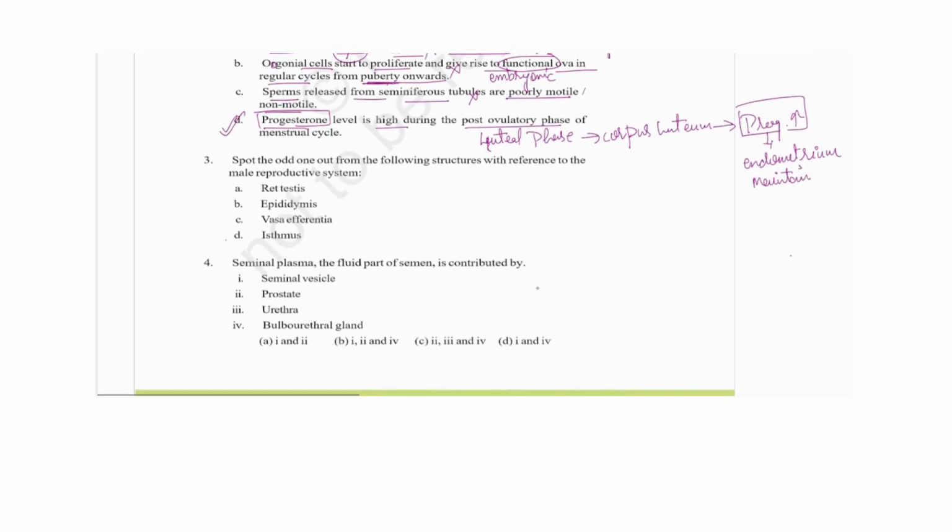The third question is, spot the odd one out from the following structures with reference to the male reproductive system. Rete testis, epididymis, vasa efferentia, they are all parts of the male reproductive system, and in the male they are the accessory ducts. And isthmus is a part of the accessory duct in the female. It is an accessory duct but not in the male, in the female. So this would be the answer.